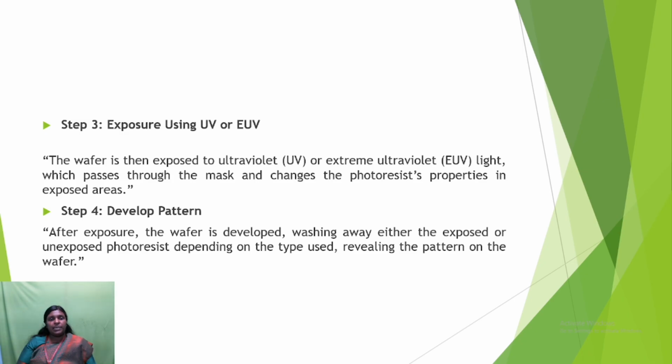The third step is exposure using UV or EUV. Here the wafer is exposed to ultraviolet or extreme ultraviolet light, which passes through the mask and changes the photoresist properties in the exposed area. Next, after the exposure to UV, we develop the pattern. The wafer is developed, washing away either the exposed or unexposed photoresist depending on the type used, revealing the pattern on the wafer.